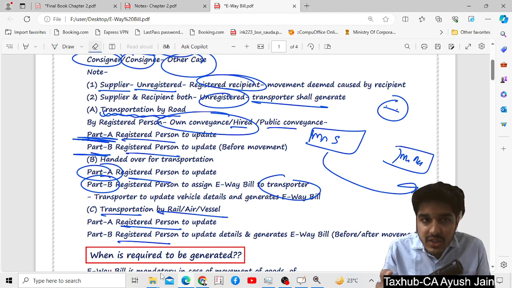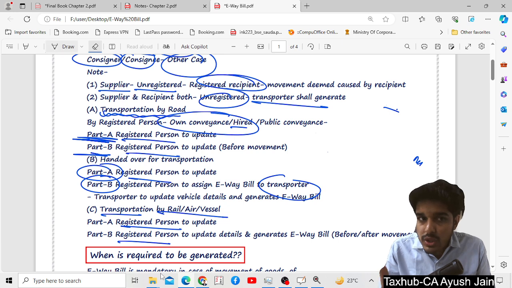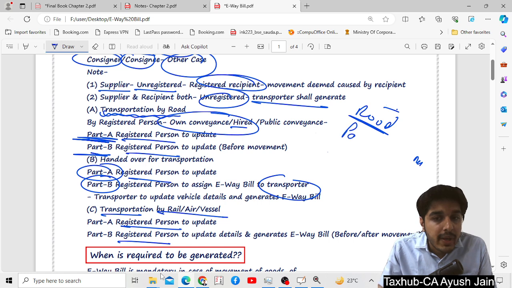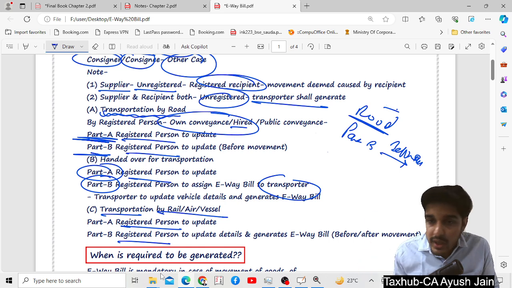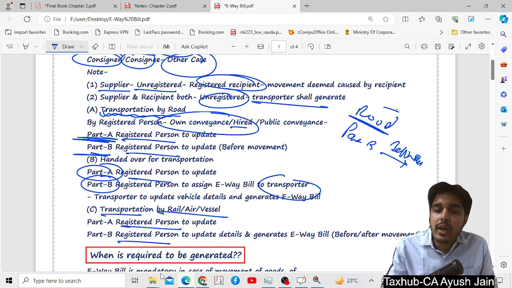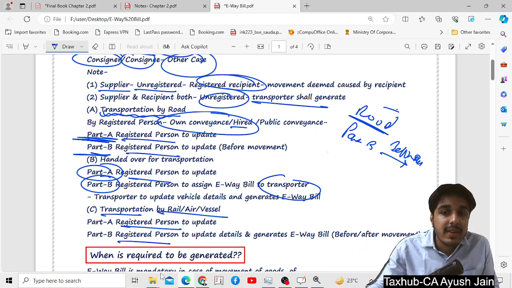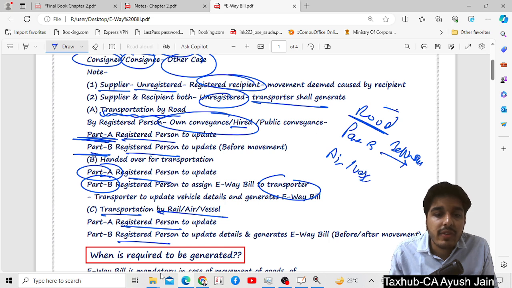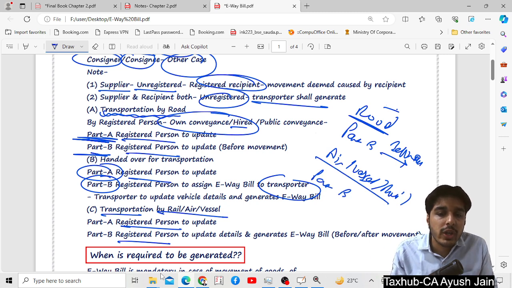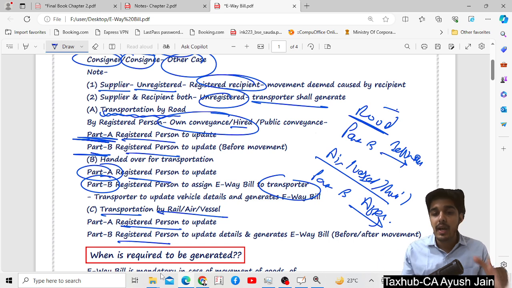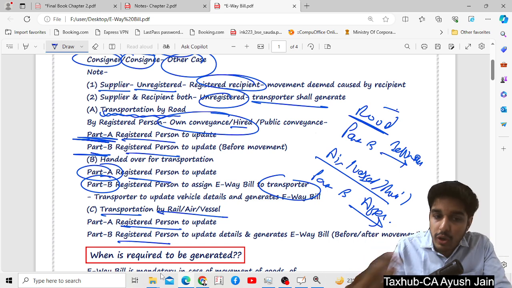Now there is one catch. It says that if you are transporting goods by roadways, then you have to update Part B before the movement of goods. It means before the movement of the goods you only have to update Part B. But if you are transporting the goods by any way other than roadways, suppose airways, vesselways or railways, then it is not compulsory that you issue or update the invoice before. You can even update this Part B after the commencement of movement.